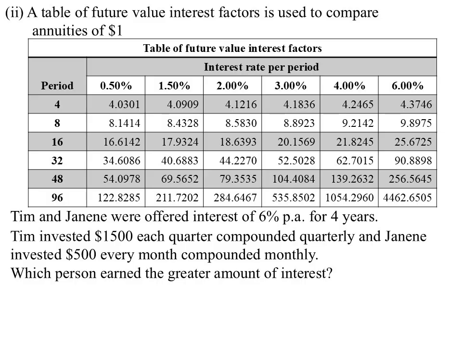So we've got two people here, Tim and Janine, and they're offered 6% per annum for 4 years. Now Tim decides to invest $1,500, but he's going to get it compounded quarterly, whereas Janine's going to put in every month and compound it monthly. If you're thinking about it, they're putting the same amount of money in, because $1,500 a quarter would be the same as $500 every month, but who's going to get the greater amount?